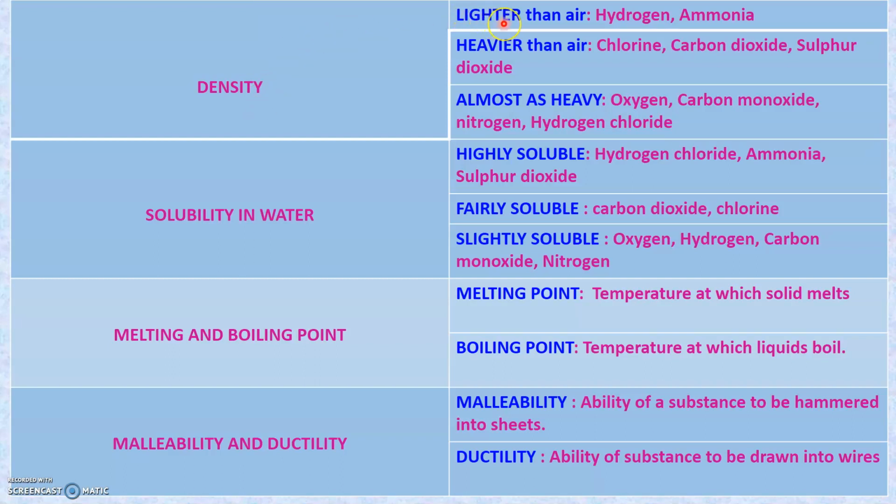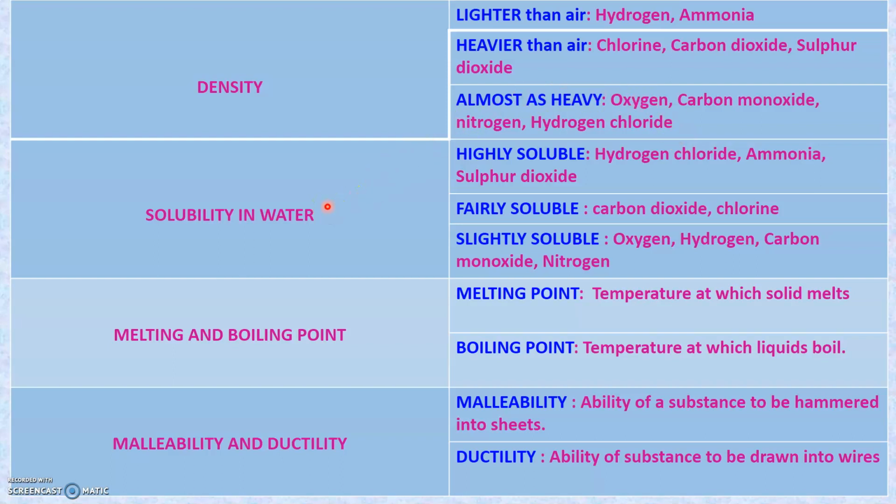Some of the substances are lighter than air, while some other substances are heavier than air, and some others are almost as heavy as that of air. Those that are lighter than air include hydrogen and ammonia, and those that are heavier than air include chlorine, carbon dioxide, sulfur dioxide, etc. And those that are almost as heavy as that of air include oxygen, carbon monoxide, nitrogen, hydrogen chloride, etc.